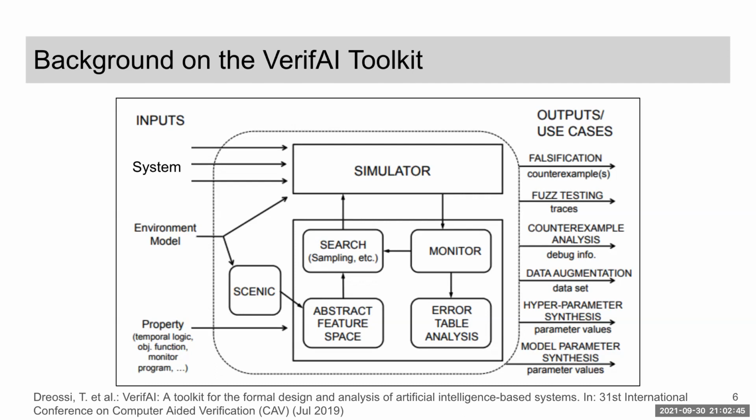VerifAI supports environment modeling in Scenic. That means that given a Scenic program, VerifAI Toolkit automatically extracts an abstract feature space consisting of the semantic features, such as the agent's position, heading angle, and behaviors, and the distributions over them as defined in the program. To analyze how a system performs in a given abstract scenario, we need to efficiently explore this abstract feature space via sampling. A sample from this feature space corresponds to a concrete scenario.